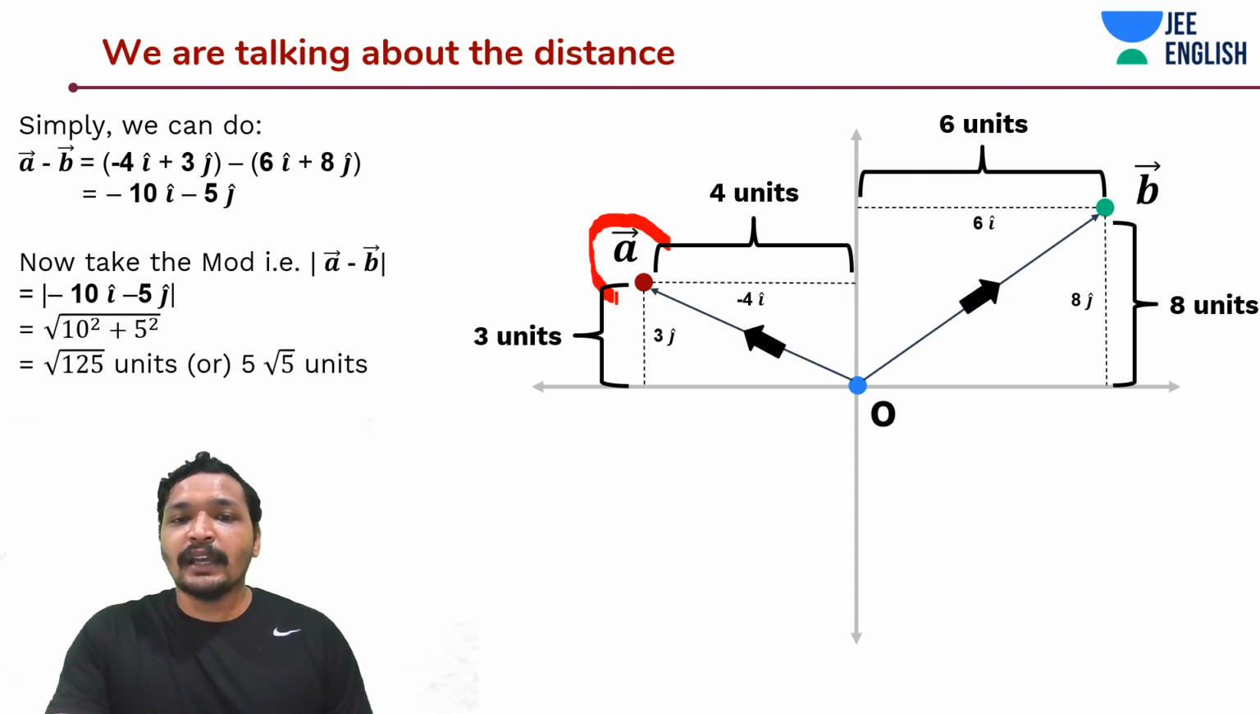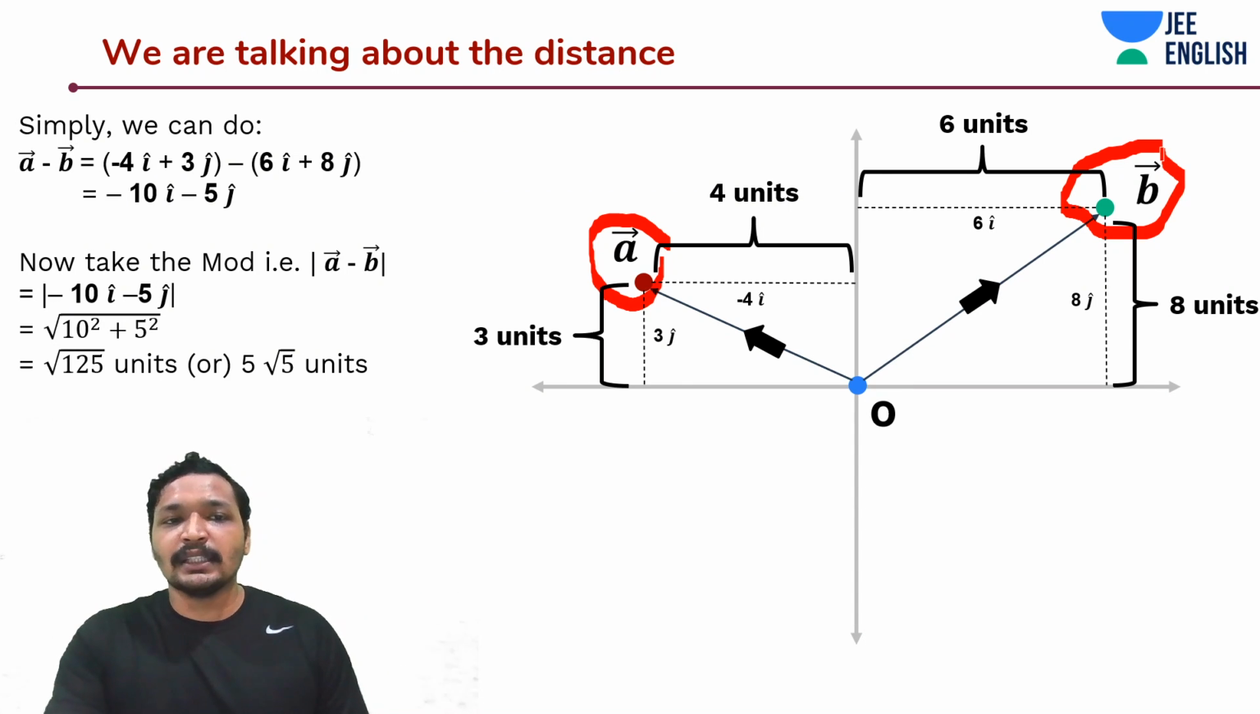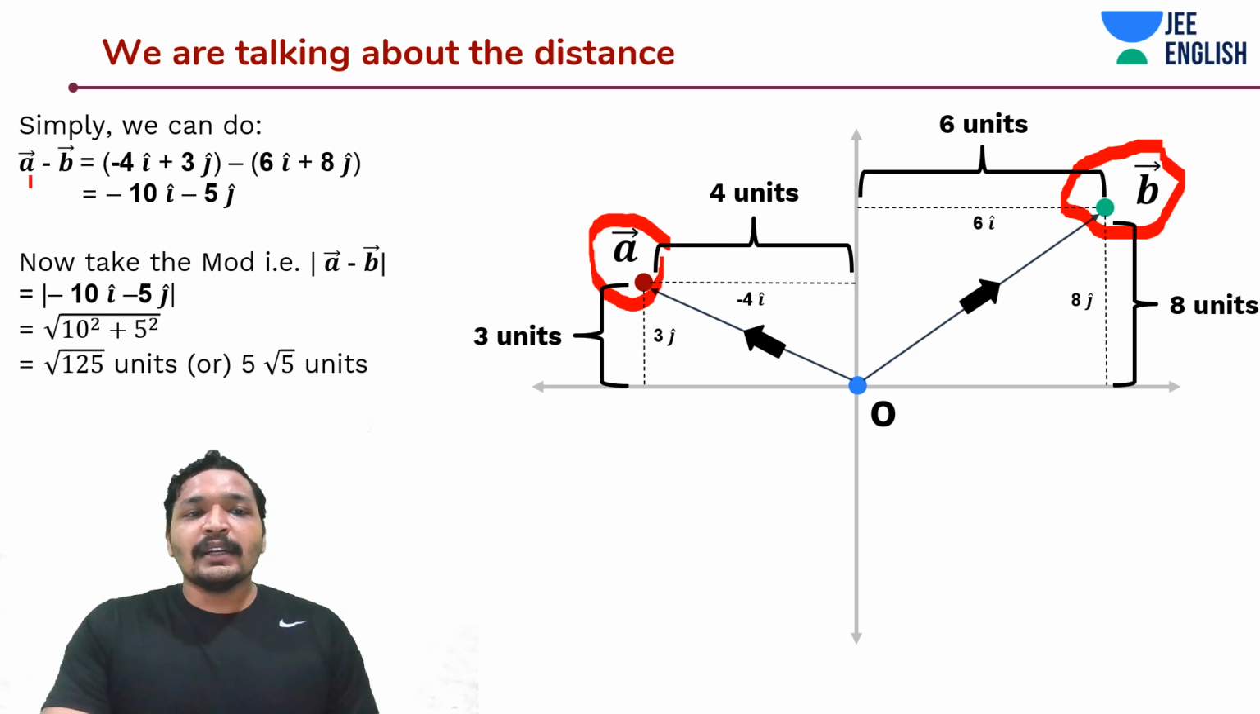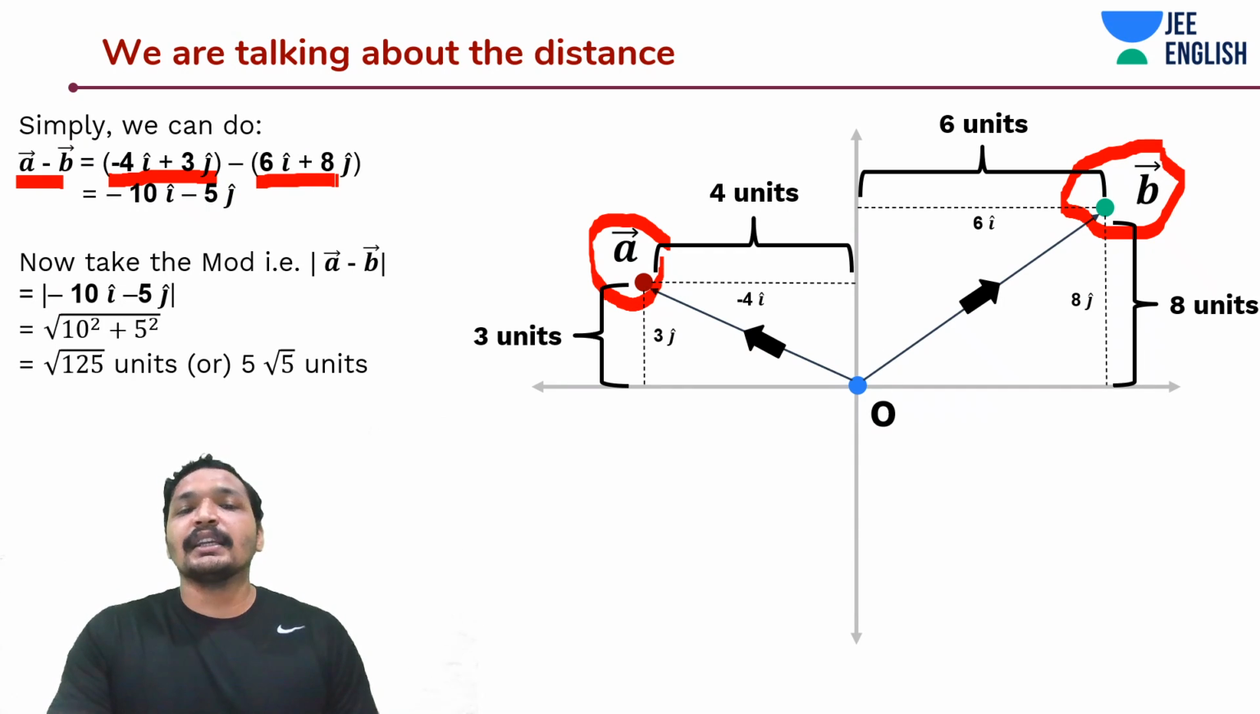And i cap and j cap are 2 different things, meaning they have a unit attached to them in the x and y direction. So what I've done is A minus B to find the distance. It is minus 4 i cap plus 3 j cap, which is the value of vector A, minus 6 i cap plus 8 j cap, which turns out to be minus 10 i cap minus 5 j cap.